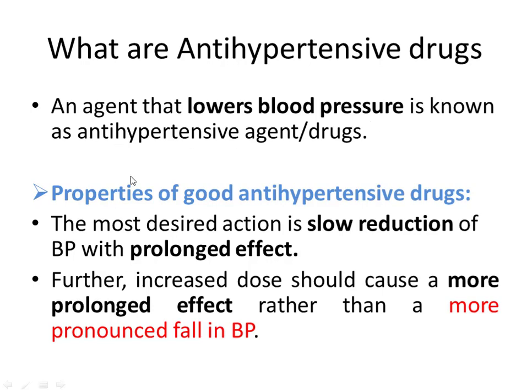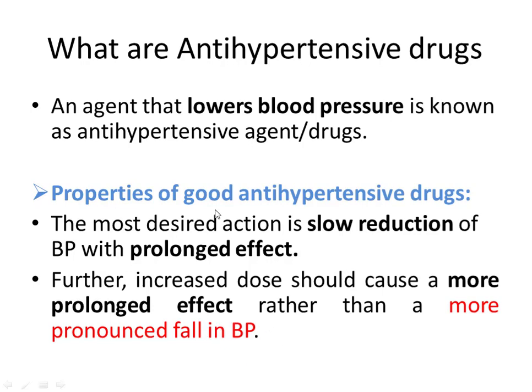What are the properties of a good antihypertensive drug? The most desirable action of a good antihypertensive drug is slow reduction of blood pressure with long-lasting effect. Further, if dose is increased, it causes more prolonged effect rather than further fall in BP.